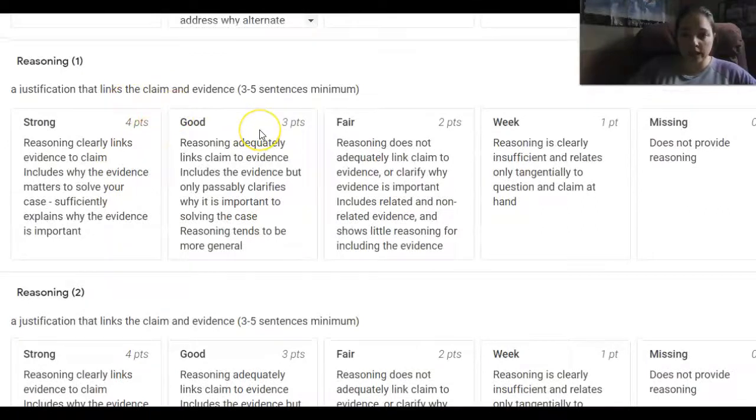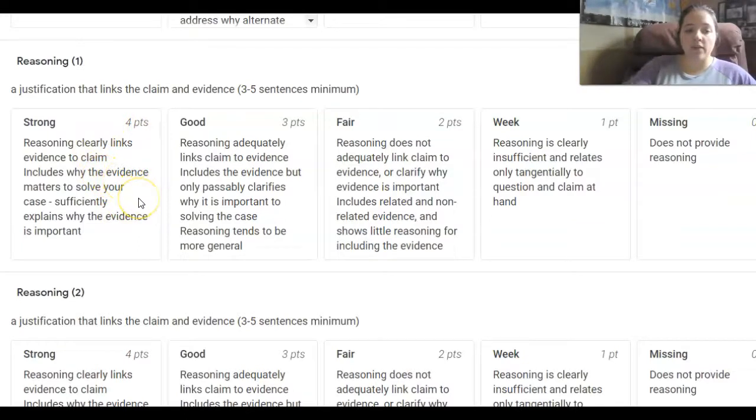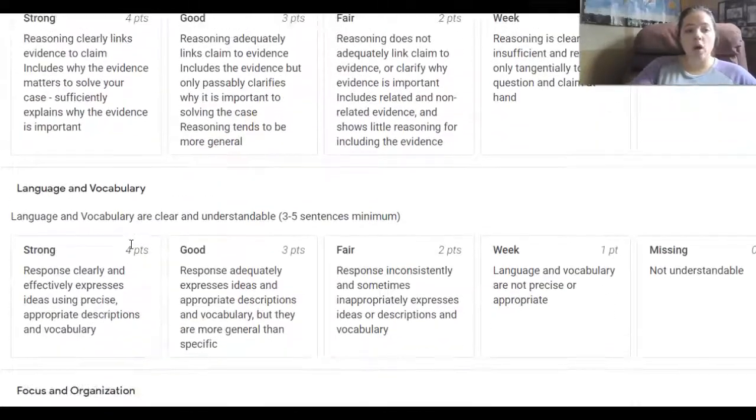So you got to do that for all three pieces of evidence. And then you got the reasoning, which you could get 4 points for. Clearly links the evidence to the claim, includes why the evidence matters to solve your case. Sufficiently explains why the evidence is important. You can't just say, well, the earring is important because it was on so-and-so. And that's it. That doesn't give me enough information. Why is it relevant to who killed Barry? All right? You're doing that with all three.